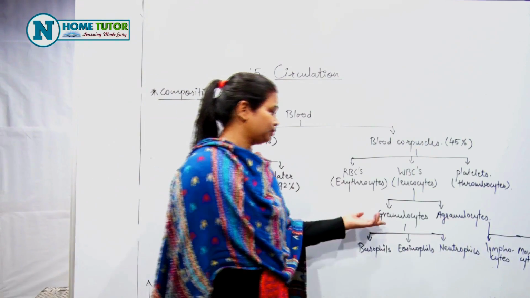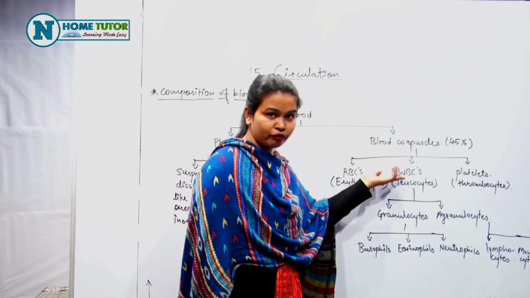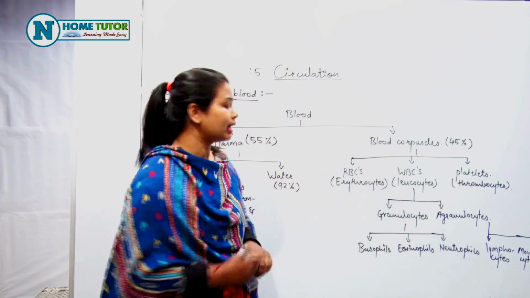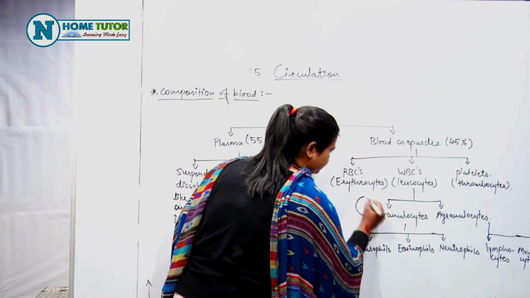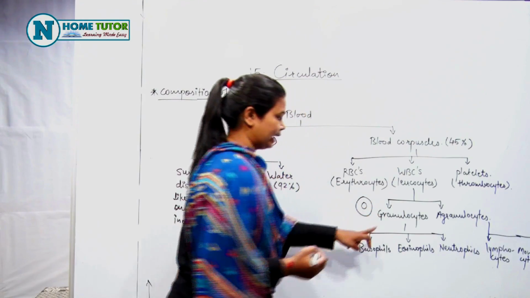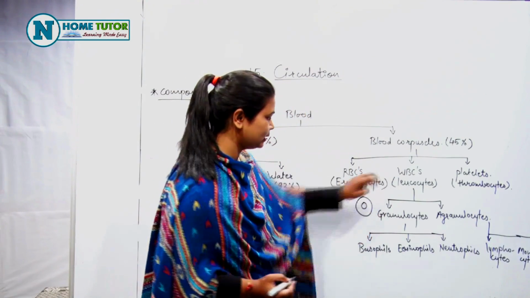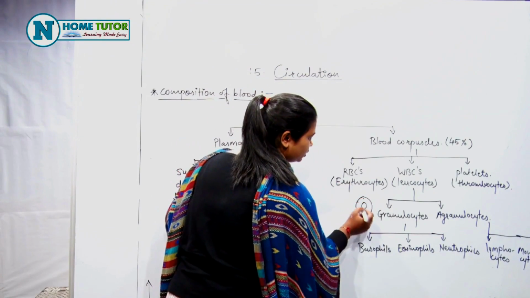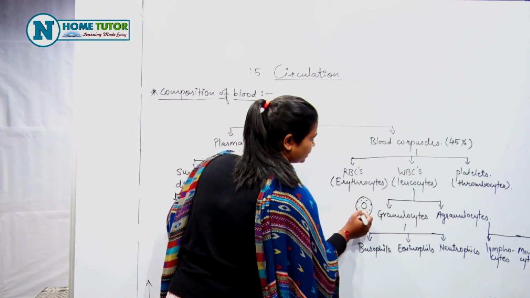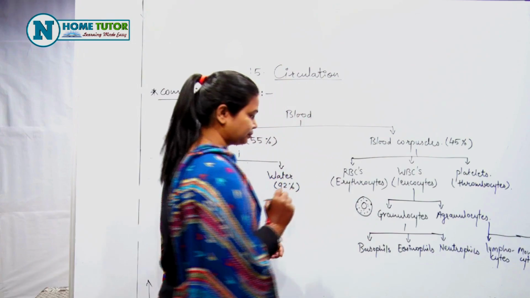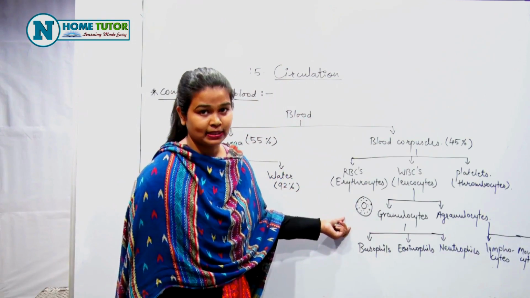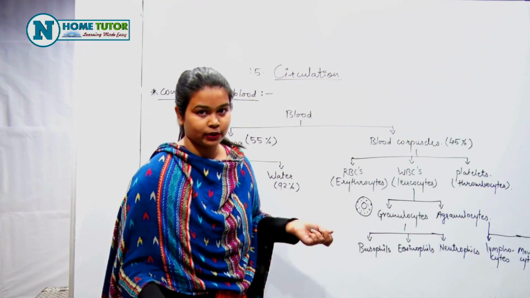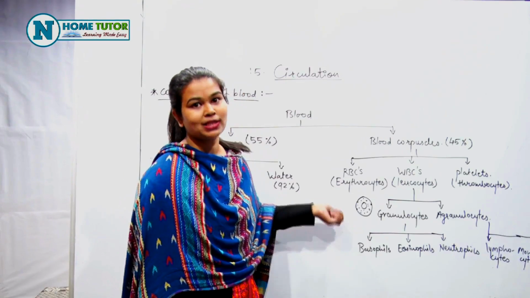Now, granulocytes are the type of WBCs having granular cytoplasm. That means granulocytes के cytoplasm में granules present रहते हैं, due to which it is known as granulocytes.